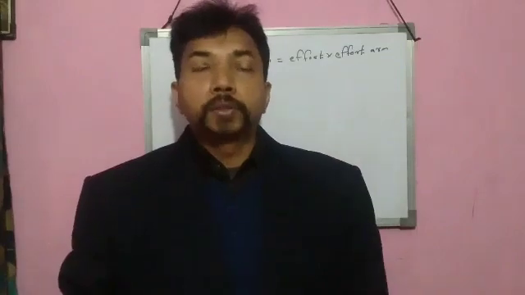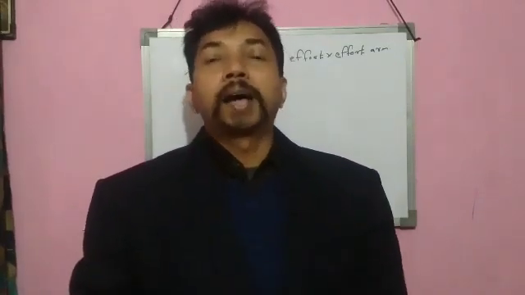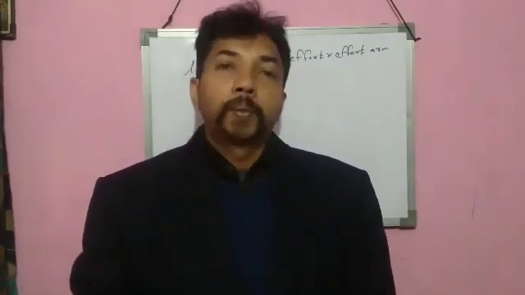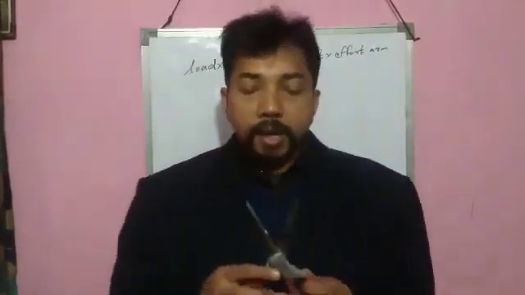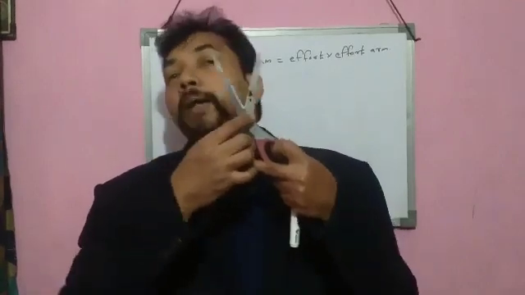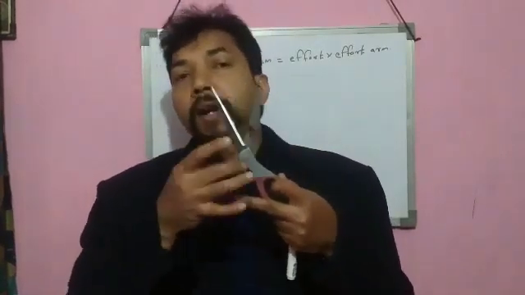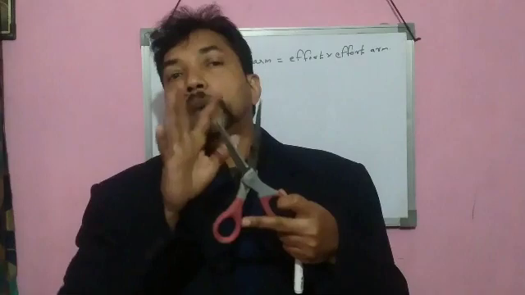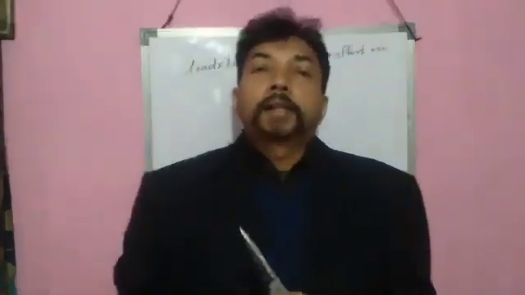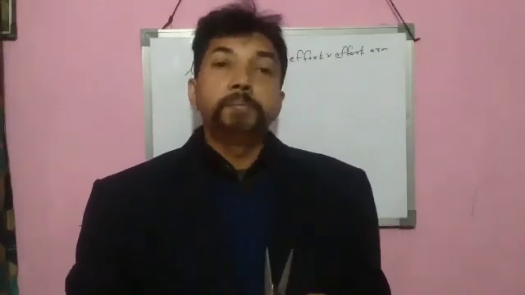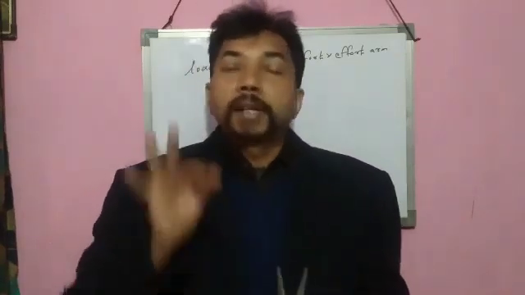Then levers are classified into three types: class 1, class 2 and class 3. In the case of a class 1 lever, the fulcrum comes in between the load and the effort. In the case of class 2 lever, the load comes in between the fulcrum and the effort.